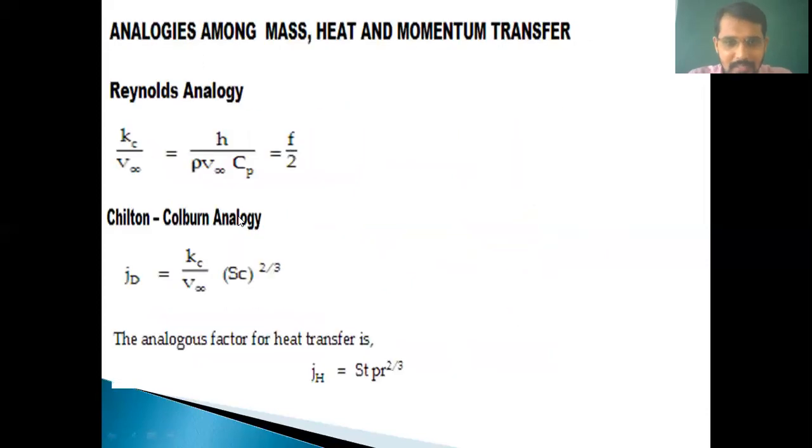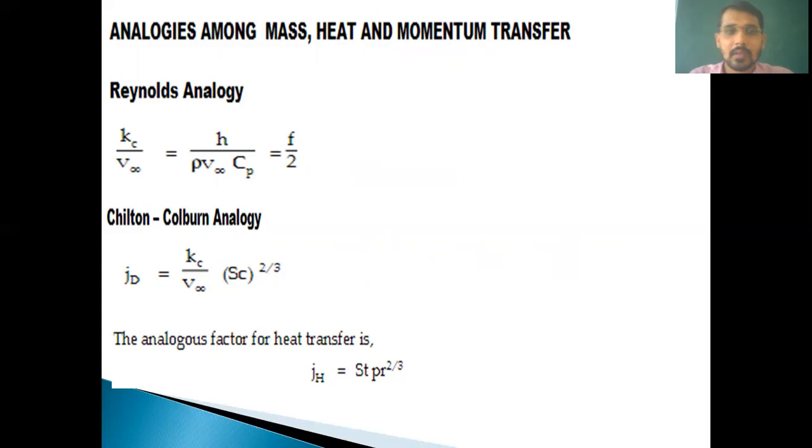Next, now we will see some analogies among mass, heat, and momentum transfer processes. What is analogies? Analogies means similarities. If something is defined in mass transfer like this, in the same way, how to represent the same thing in heat transfer or momentum transfer? Now we are going to see those things. Means we are going to see similarities between mass, heat, and momentum transfer. In other words, I can say analogies among mass, heat, and momentum transfer.